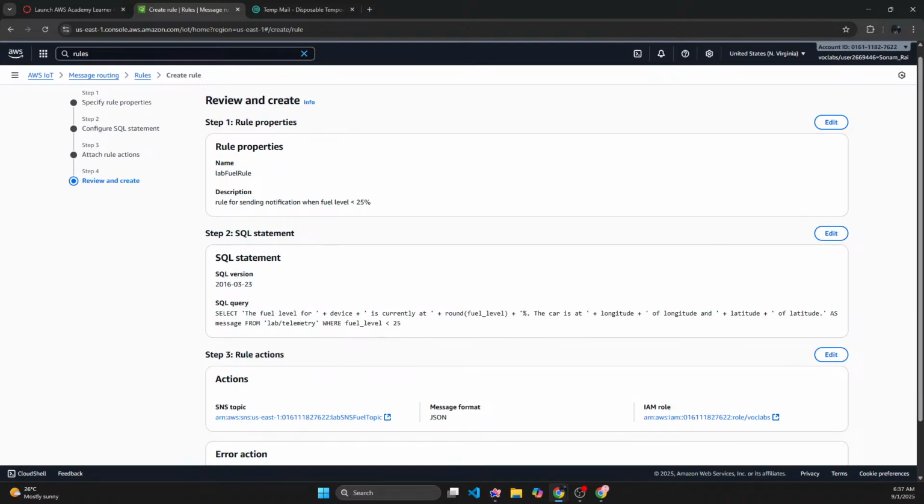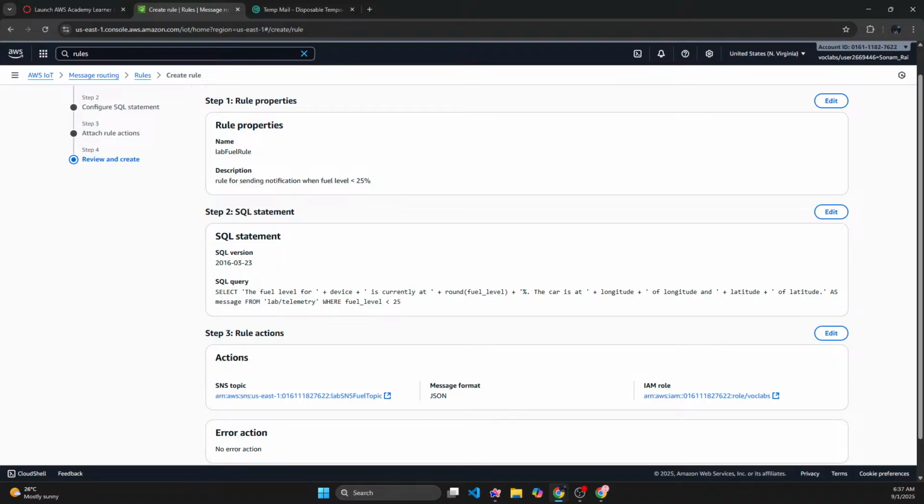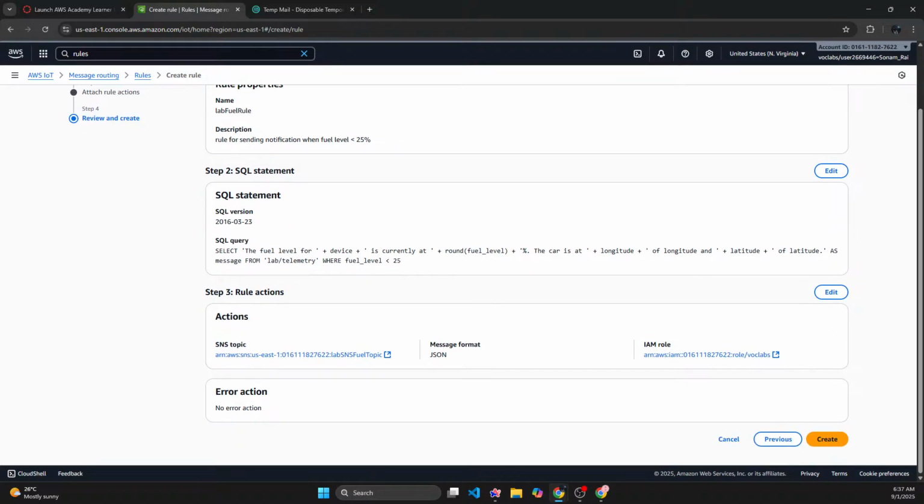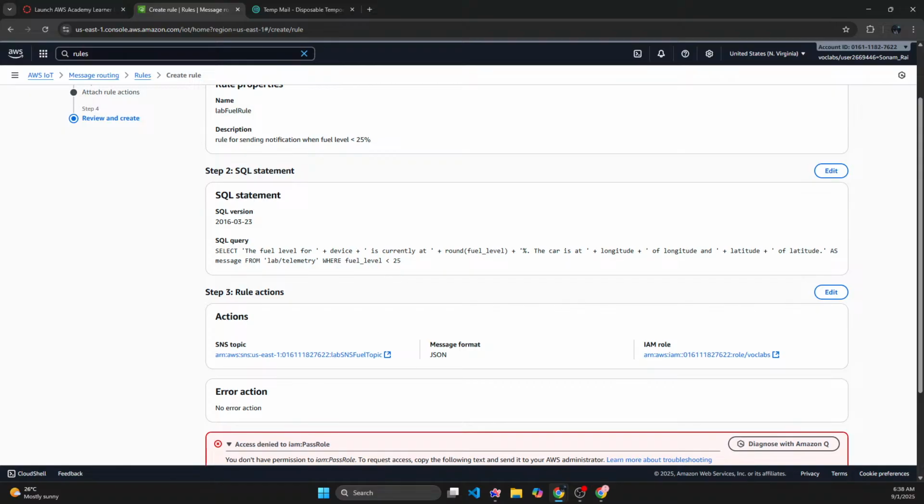Anyway, this is what I have. Okay, so this is the rule SQL query. Okay, and this is the topic. So what is it gonna do? So it is gonna send a message to the SNS topic, and the role that allows it is this one. And once the message goes to the SNS topic, it's going to send it to my email that I've just subscribed to it. That's how it should work.